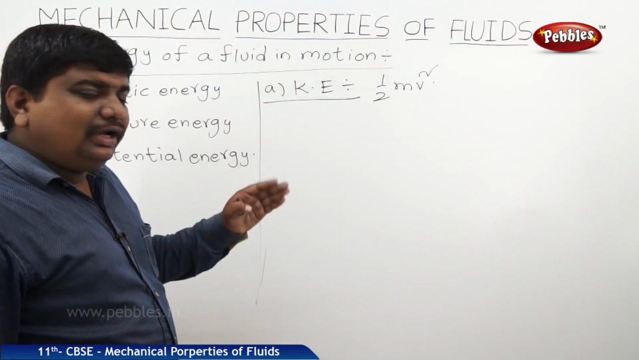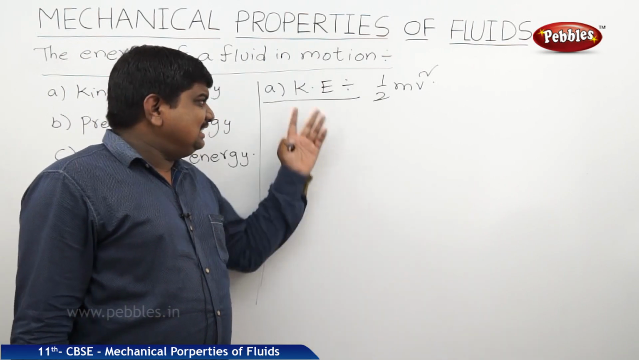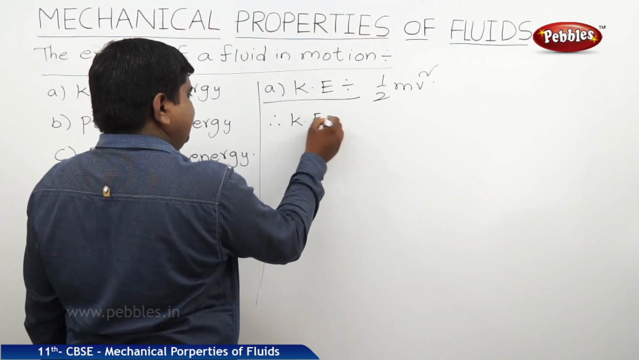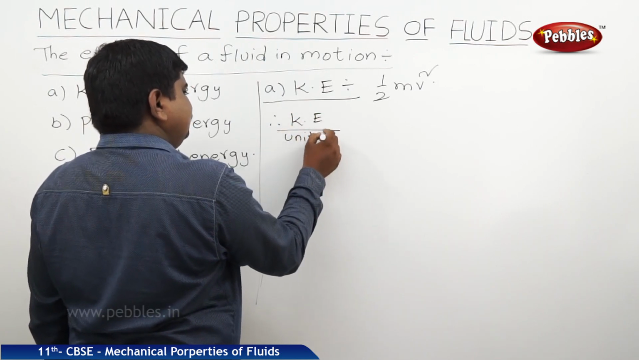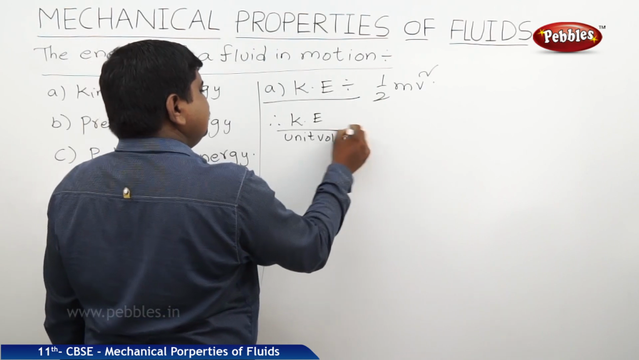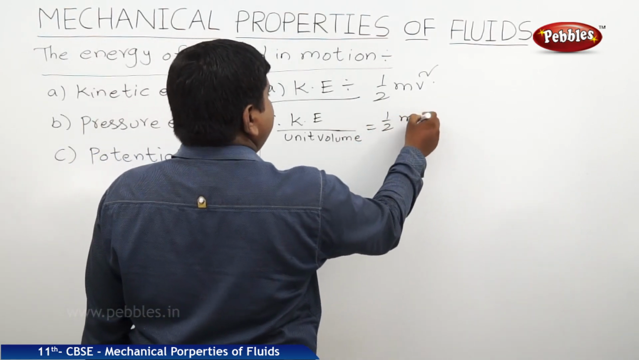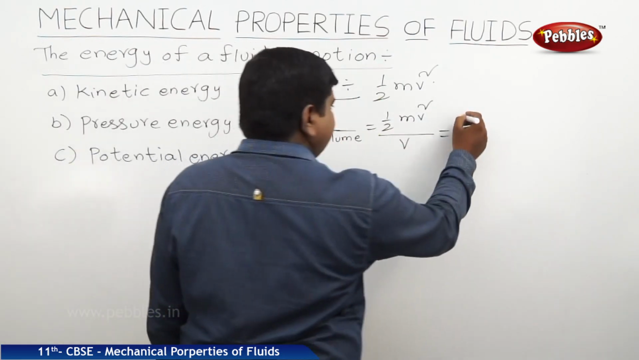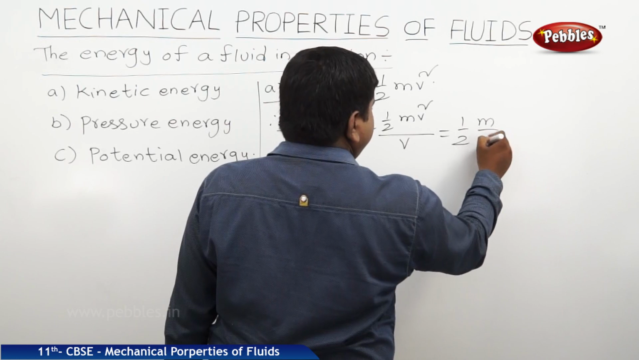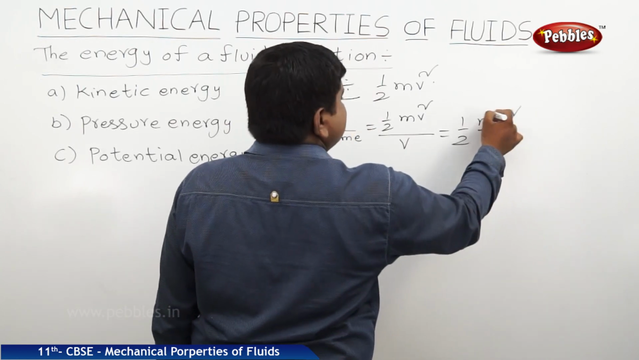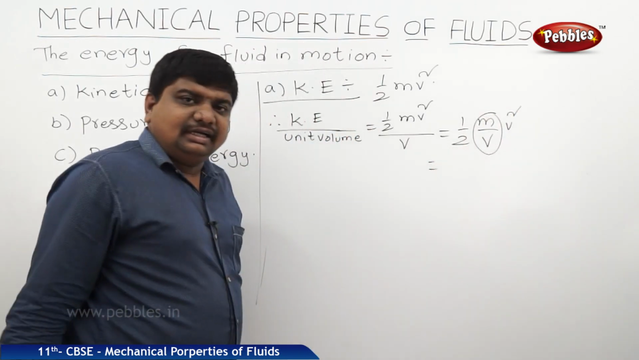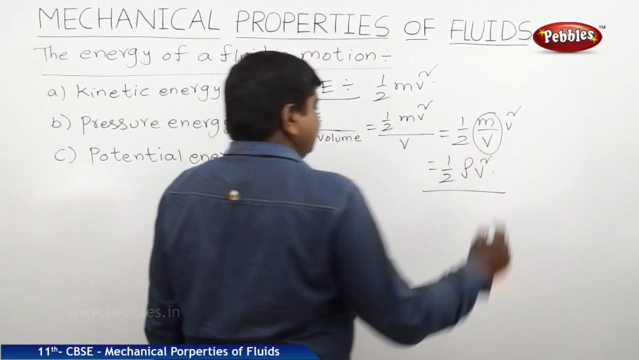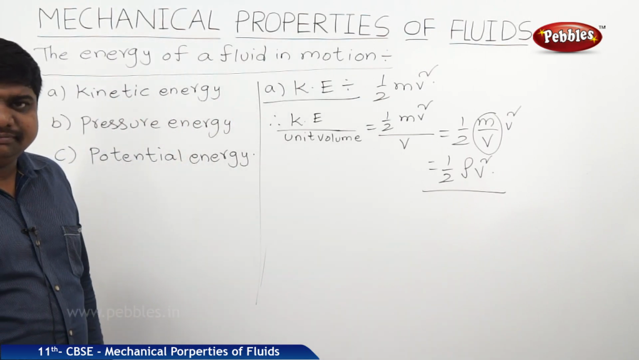But whenever a fluid is flowing through a tube, we should consider this kinetic energy per unit volume. Therefore, Ke per unit volume is equal to half mv square by v. Therefore, half m by v square. Mass by volume is nothing but the density. Therefore, it is half rho v square. This is called kinetic energy per unit volume.